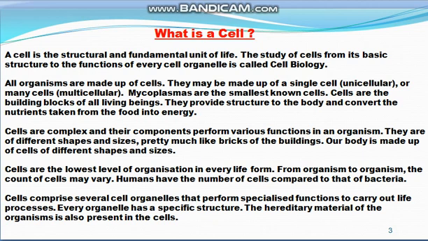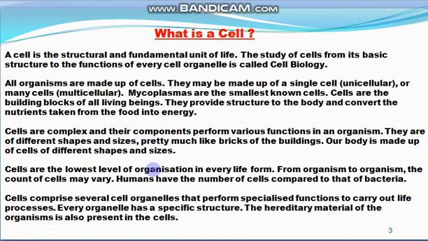Cells are very complex, and their components perform different functions. It means different organelles in the cell perform different functions, and cells are of different shapes and sizes. They are like the bricks of a building, and our body is made up of cells of different shapes and sizes.